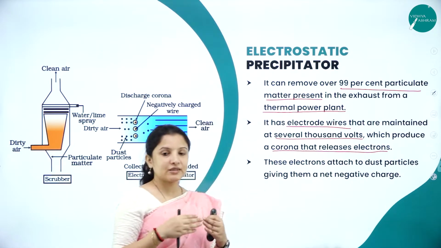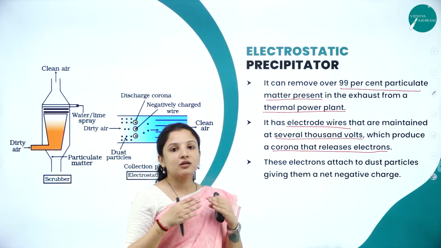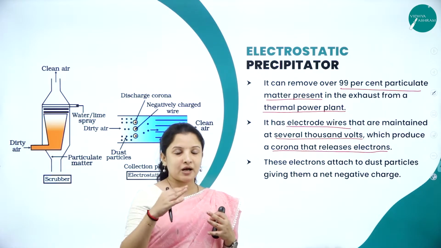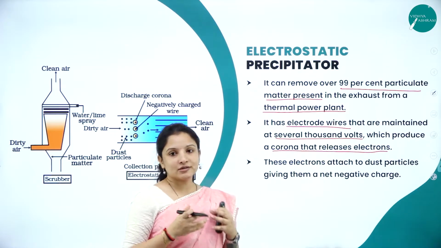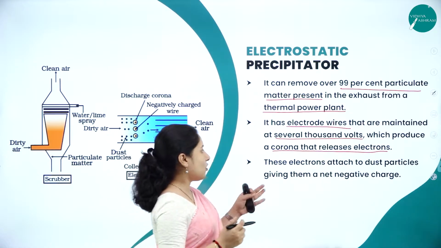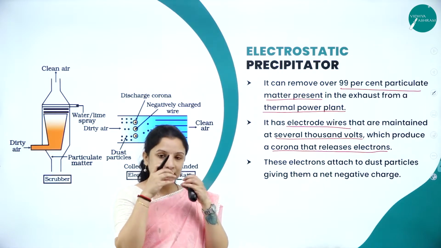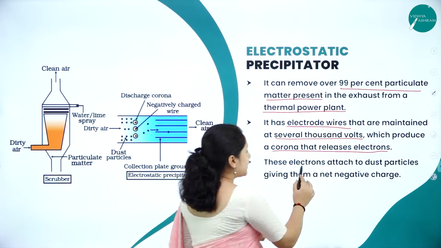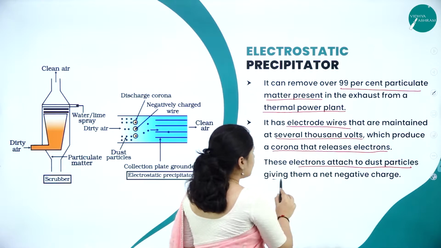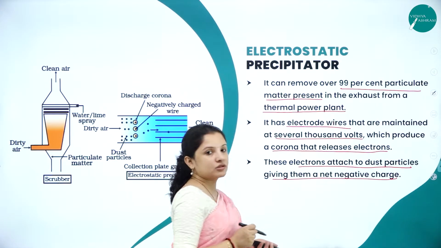These electrons will go and attach themselves to the dust particles, giving them a net negative charge.